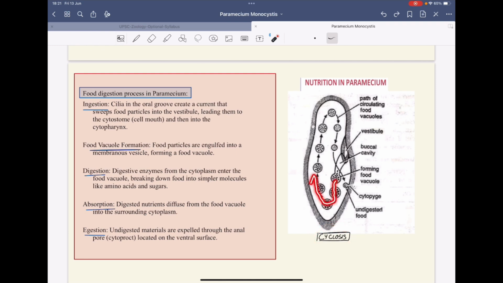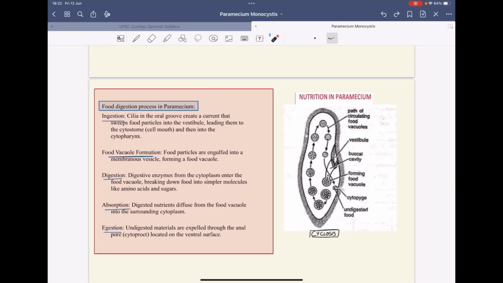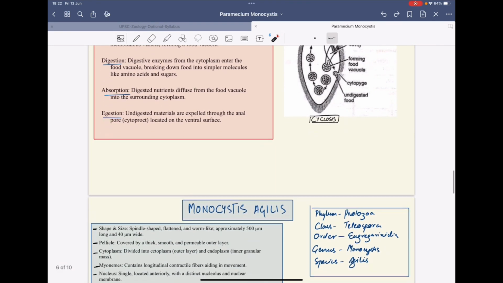It undergoes the cyclosis, where the food is broken down, the lysis of the food takes place by the enzymes, and the nutrients are absorbed. Digestion takes place, then absorption of the nutrients takes place, and finally the waste material comes out through the cytoproct or the cytopyge, that is, the anal pore. It will come out of the anal pore. So this is the whole structure of the nutrition or digestion in paramecium, the process of nutrition in paramecium.